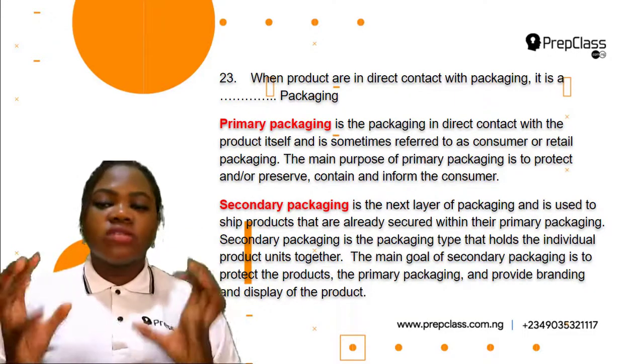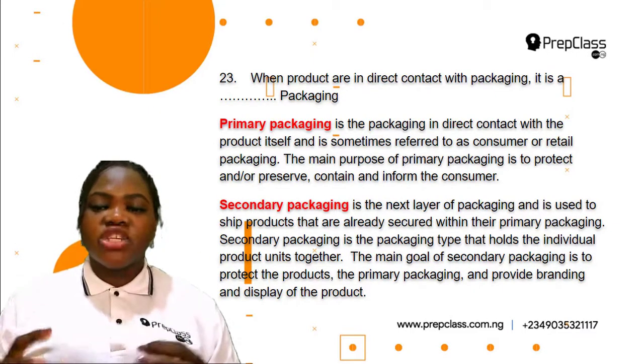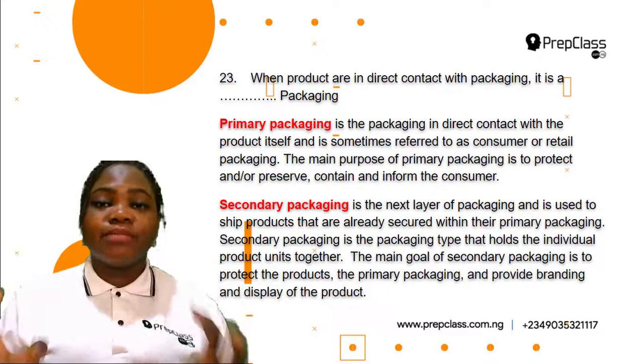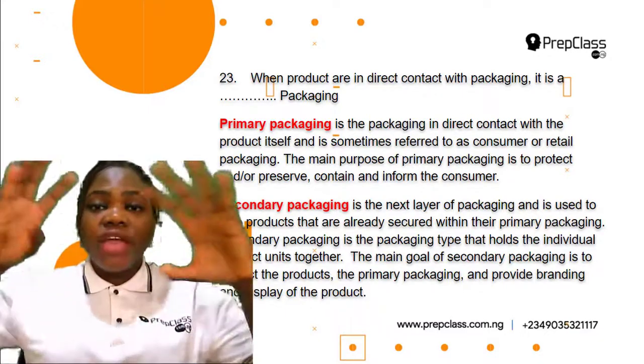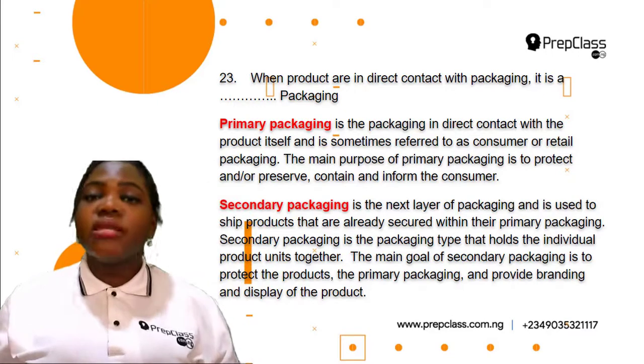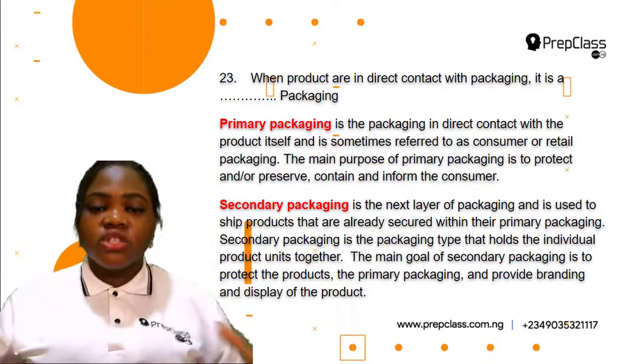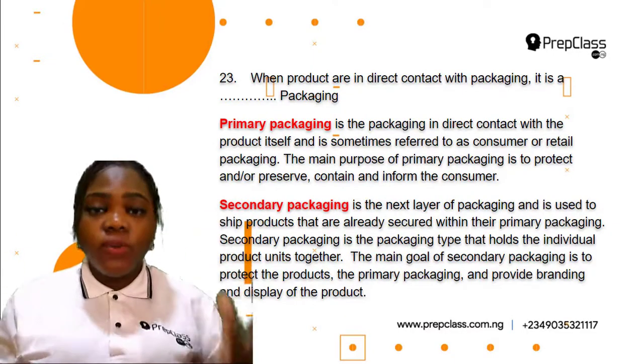The main goal of secondary packaging is to protect the product, the primary packaging, and provide branding and display of the product. So that's where you see the name, although the name of the product is also on the primary packaging, but the secondary packaging also has the name. So it provides branding and display of the product.